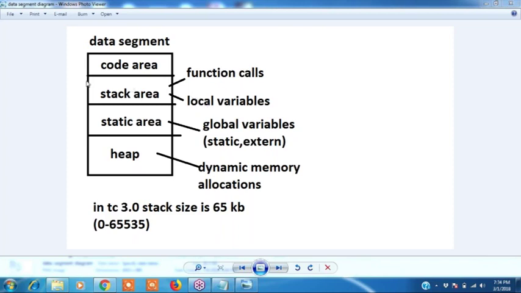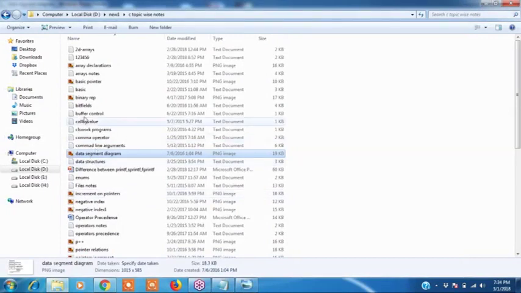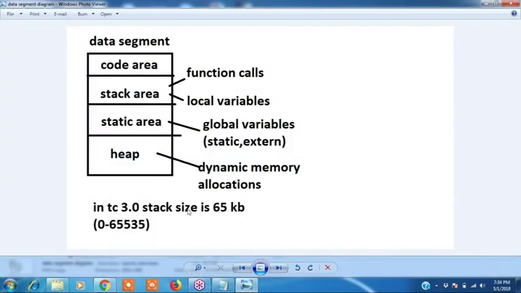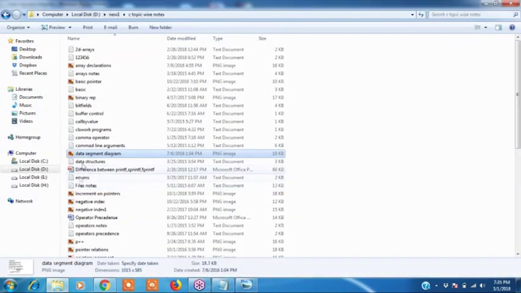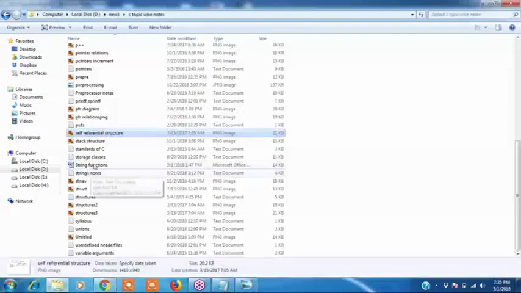Now what is the stack area? I will discuss. How much memory will be allocated for the stack area? See, what is the stack size? 65 KB. The range is 0 to 65,535 bytes. See the stack size, how it will be.